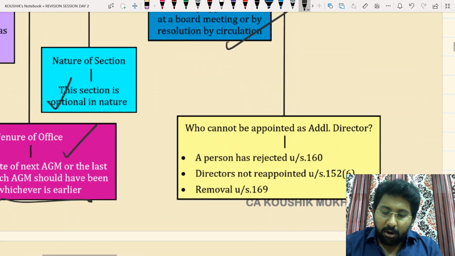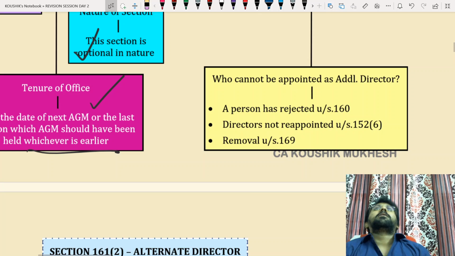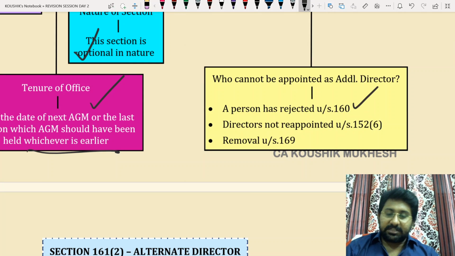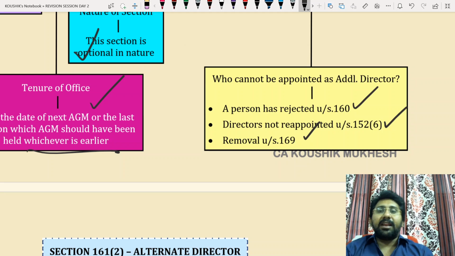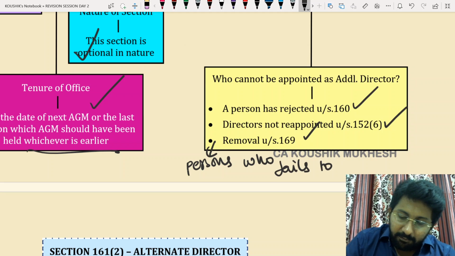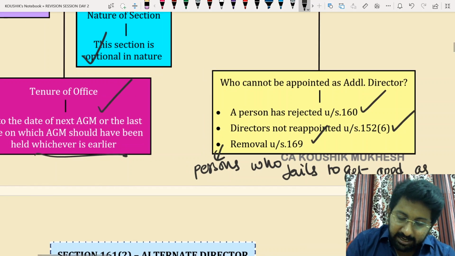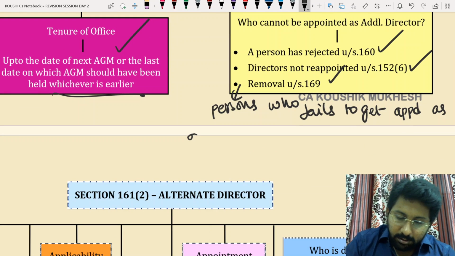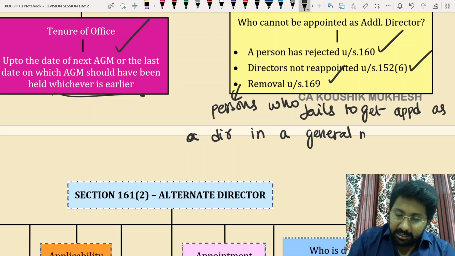Next one, who cannot be appointed as additional director? A person who is rejected under 160, not reappointed under 152(6), and removed under section 169. These people are persons who fail to get appointed as a director in a general meeting.